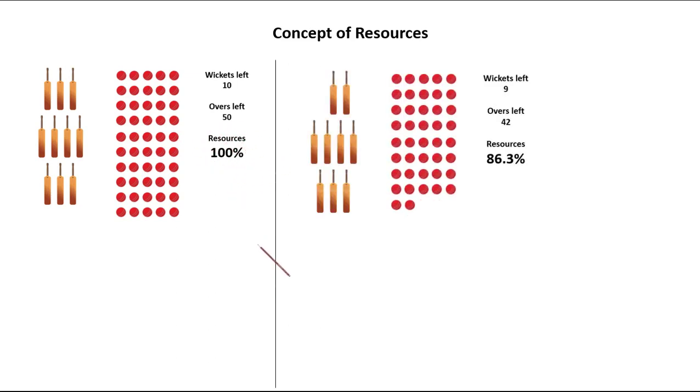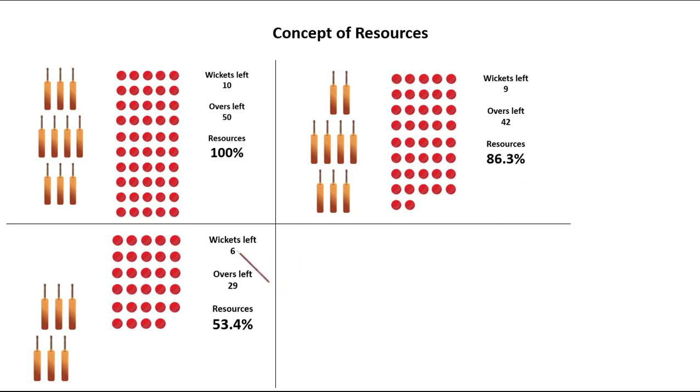But suppose the team loses 1 wicket, 9 wickets are left, and has played for 8 overs, the remaining 42 overs are left, then we say that the team now does not have 100% of the resources, but has 86.3% of the resources. Now the question is, who decides that it should be 86.3% or whatever? There is a very complex mathematical formula which gives this number.